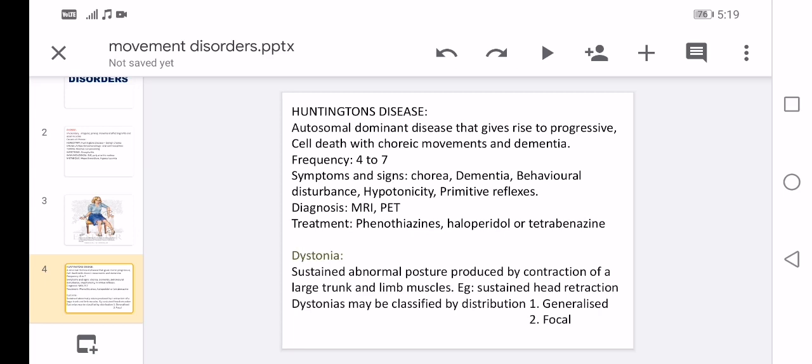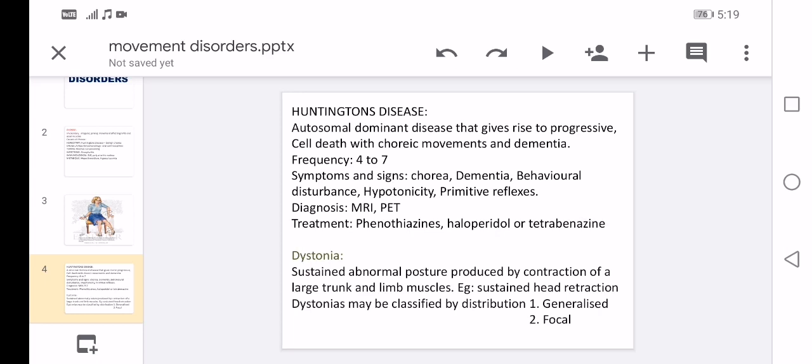Next, Huntington disease. It is an autosomal dominant disease that gives rise to progressive, which means increasing, cell death with choreic movements and dementia. Huntington disease mimics choreic movements, and the frequency is 4 to 7 Hz. Symptoms and signs: chorea, dementia, behavioral disturbance, hypotonicity, and you have some primitive reflexes.